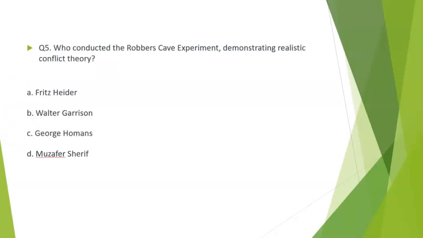Question 5. Who conducted the Robbers Cave experiment demonstrating realistic conflict theory? Let's look at the options. Fritz Heider, Walter Garrison, George Homans, or option D, Muzaffar Sherif. The correct option is option D, Muzaffar Sherif.